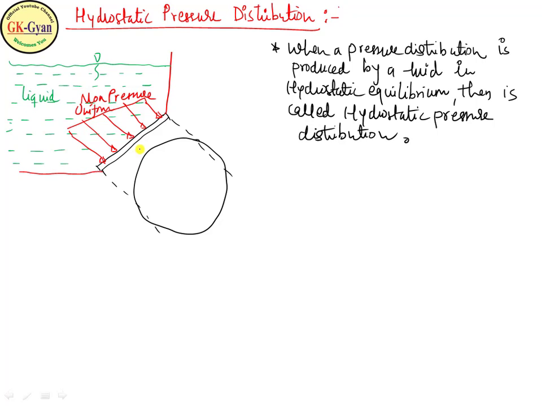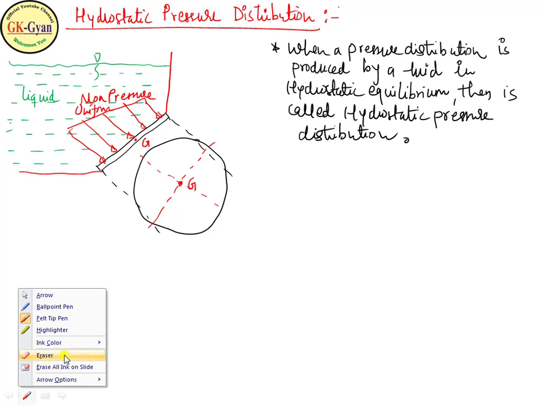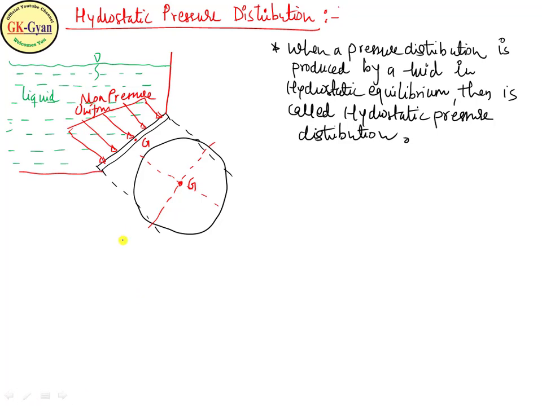So here mark the CG of the plane first. How to find CG? You can find the CG of the circle, G, and project it on the edge view, so it will be at this point G. The hydrostatic pressure force will pass through the center of pressure. We know the center of pressure will be located on the pressure distribution, somewhere here, Cp. Project it on this point, it will be Cp. The resultant hydrostatic force, F, will pass through the Cp.